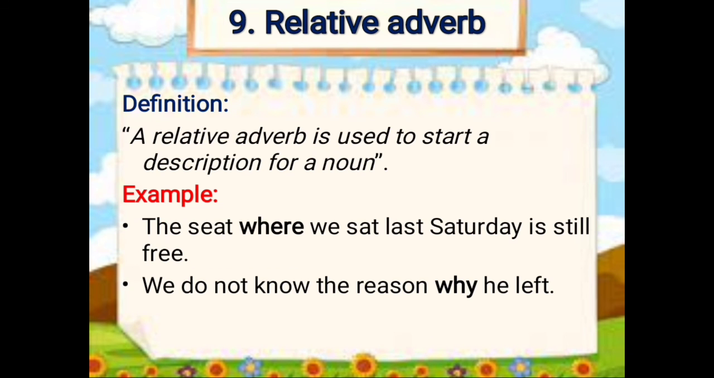And the last one is the relative adverb. A relative adverb is used to start a description for a noun. For example, the seat where we sat last Saturday is still free. Now, where is what? That is the relative adverb. We don't know the reason why he left. The reason means the why is what? Relative adverb. Others like when, where, why, etc. So these all are relative adverbs.